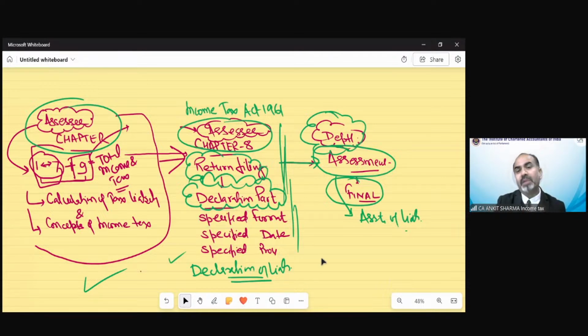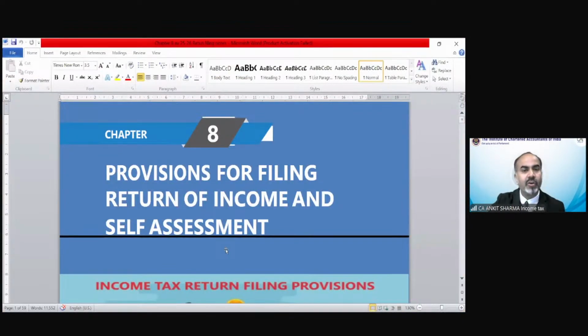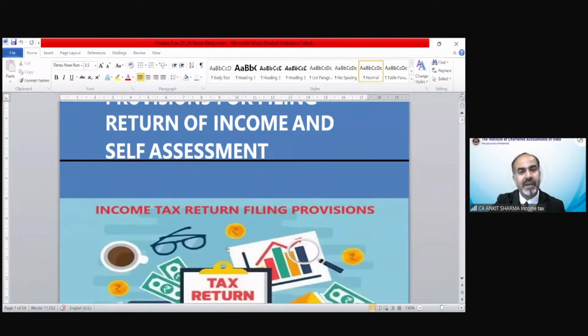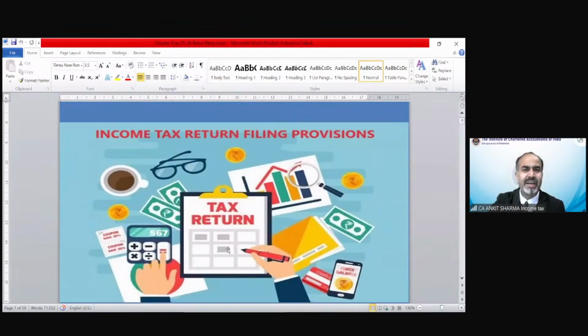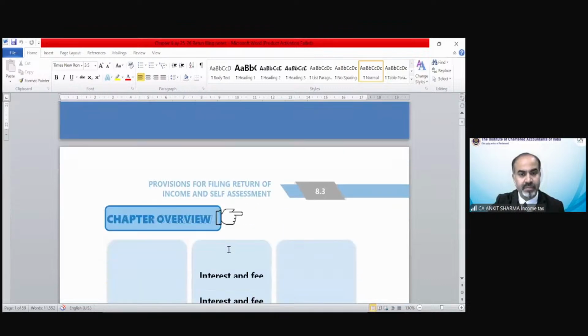So today we have to complete the chapter as well as the test your knowledge questions and the MCQs also. One by one, we are going to discuss all these topics. First of all, we are starting with the provisions for filing return of income and self-assessment tax. So these are the income tax return filing provisions that we are going to discuss.